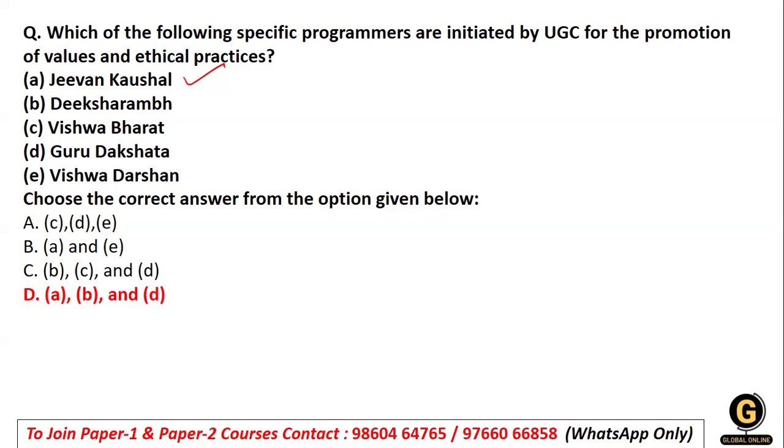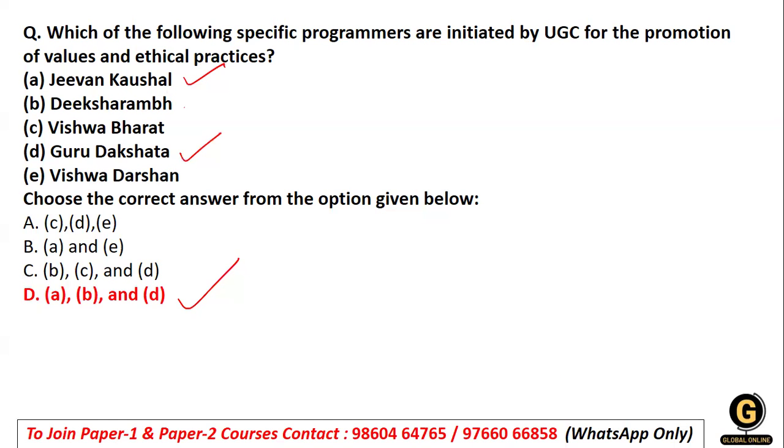It is to teach, to innovate, to do research, and to have leadership skills. So we have Jeevan Kaushal, Diksharamba, and Guru Dakshata. Jeevan Kaushal, that is life skills. Diksharamba, which talks about promoting induction. And Guru Dakshata, which talks about promoting academic excellence, right?